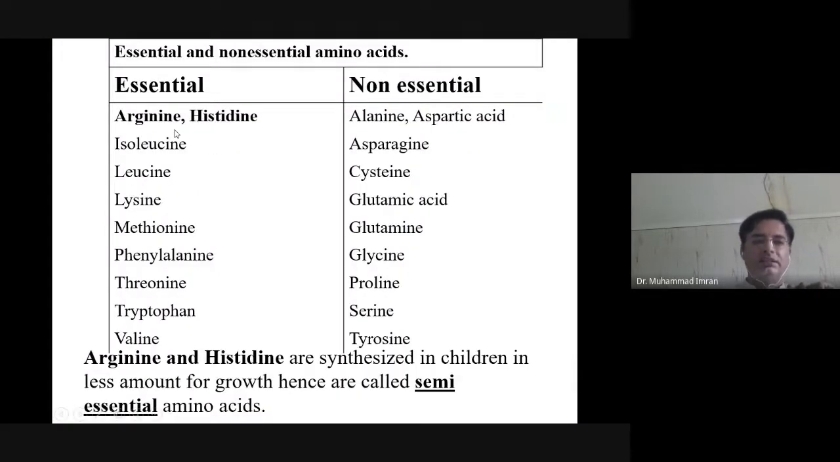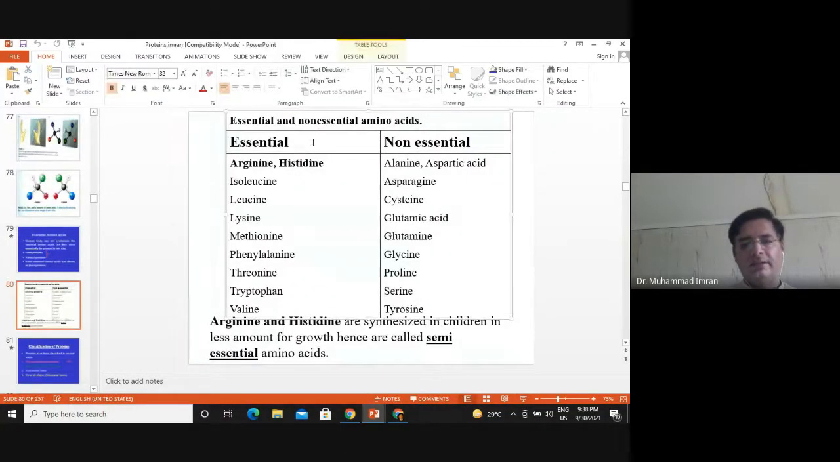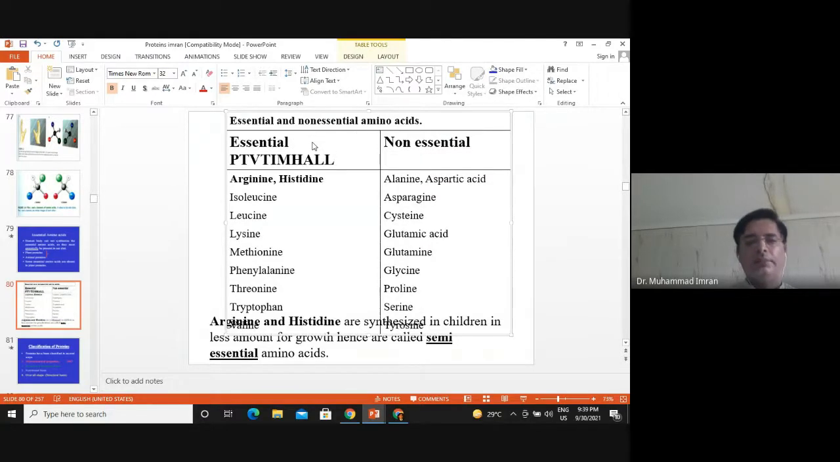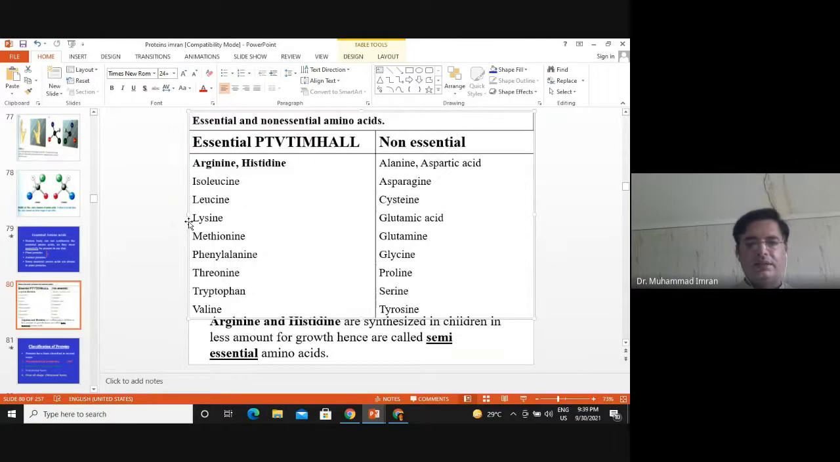So these are the essential amino acids. We have a formula for them: PPV TIMHAL. P means phenylalanine, T means tryptophan, V means valine, T means threonine, I means isoleucine, M means methionine, H means histidine, A means arginine, L means leucine, L means lysine. So these are the essential amino acids present in our body.